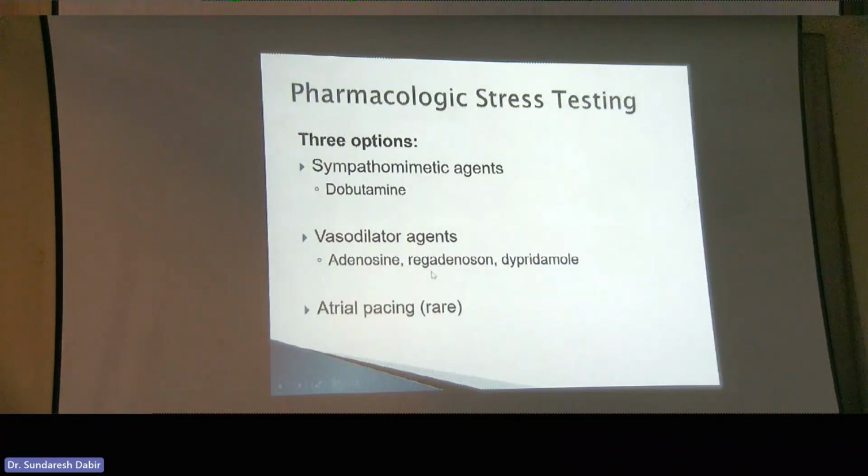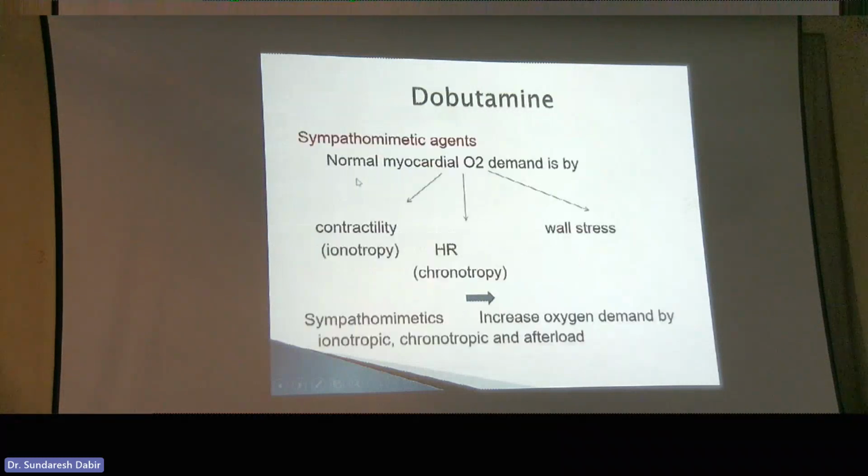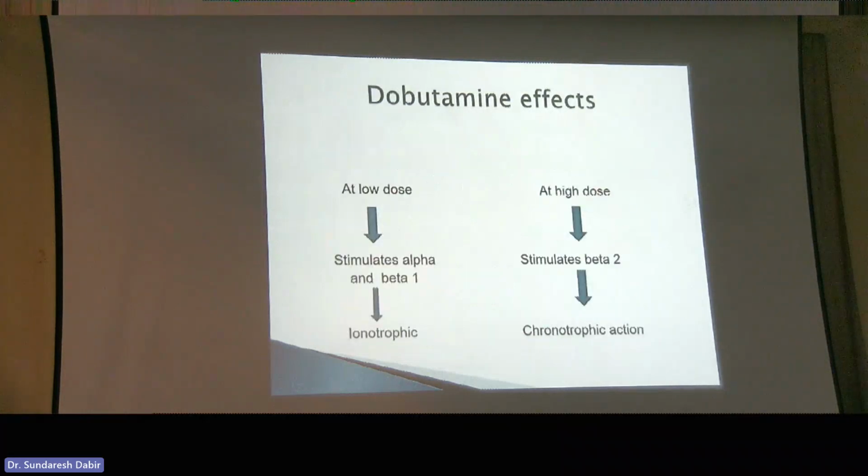Regadenoson is used in other countries, dipyridamole, and atrial pacing is rarely used. I haven't seen these. According to the latest guidelines, dobutamine is the pharmacological stress agent of choice. What this does is it increases contractility, so it's a positive inotrope. It increases heart rate, so it's a positive chronotrope. And when you combine these together, it increases wall stress, so you're more likely to assess for ischemia.